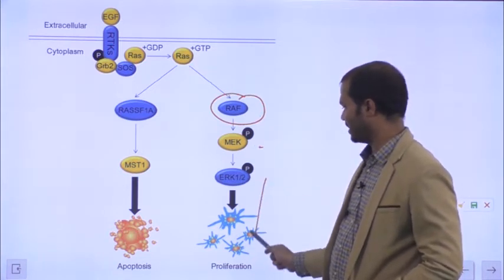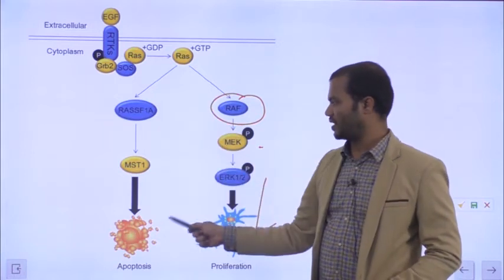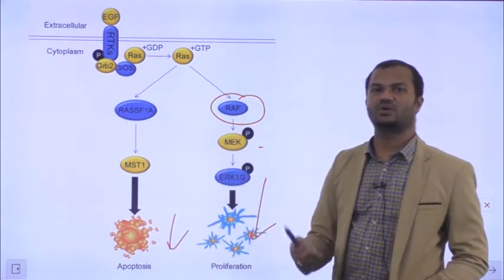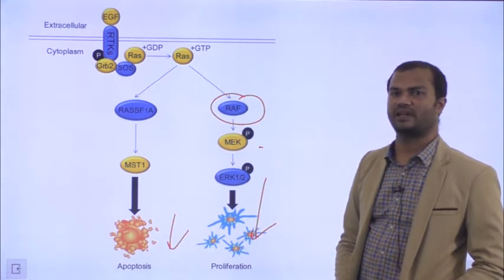MEK activates ERK and leads to proliferation. In another pathway, it will activate apoptosis. So this is how the operation of the RAS-MAP kinase pathway happens.